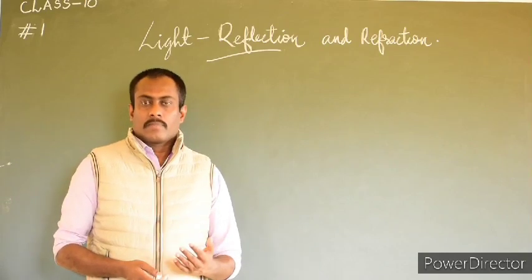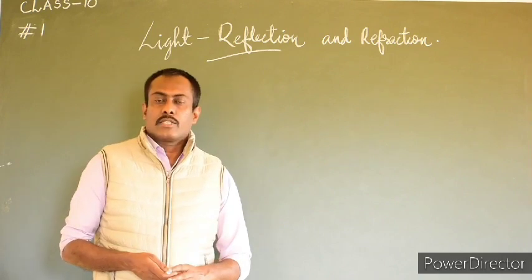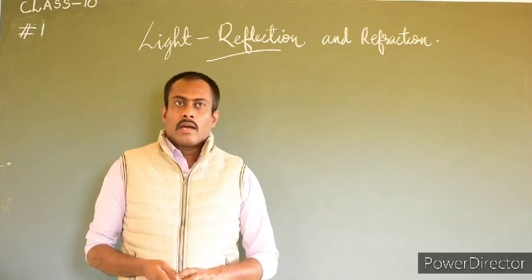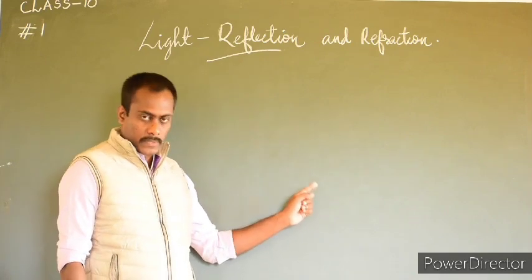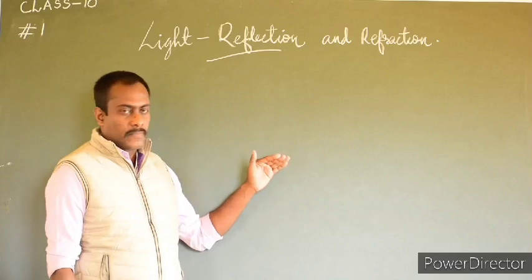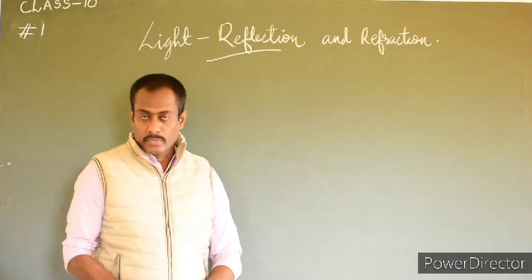Now when we discuss reflection, we need to understand the two laws of reflection. Whenever light is incident on a smooth surface, the light reflects as per the laws of reflection. There are two laws of reflection.